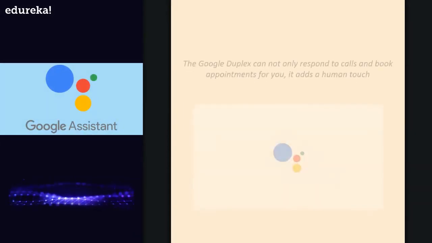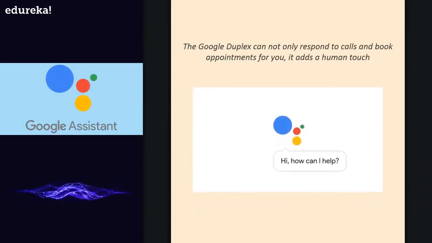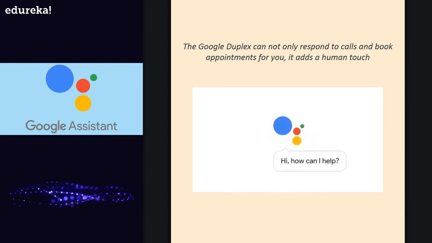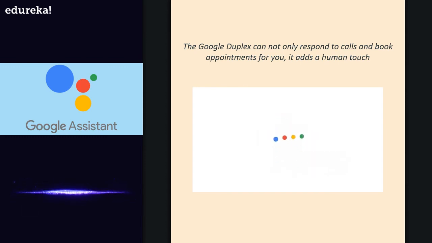Let me tell you about another newly released Google virtual assistant called Google Duplex, which has astonished millions of people around the world. Not only can it respond to calls and book appointments for you, it also adds a human touch. So it adds human filters and all of that. It makes it sound very realistic. It's actually very hard to distinguish between human and the AI speaking over the phone.